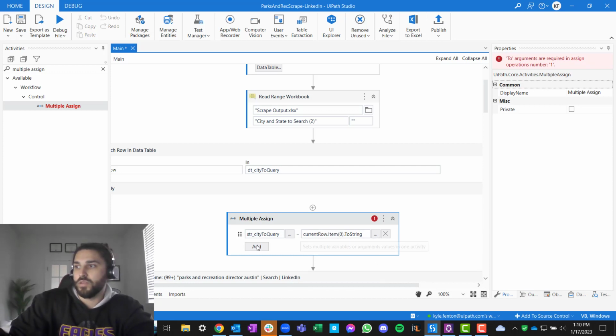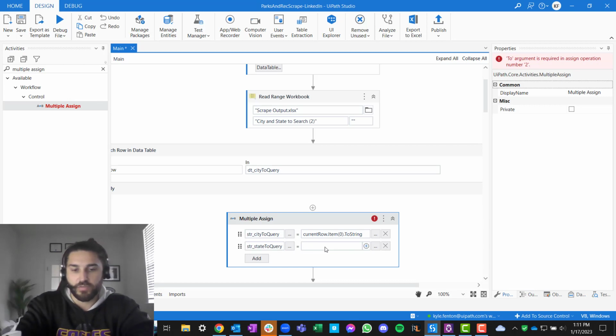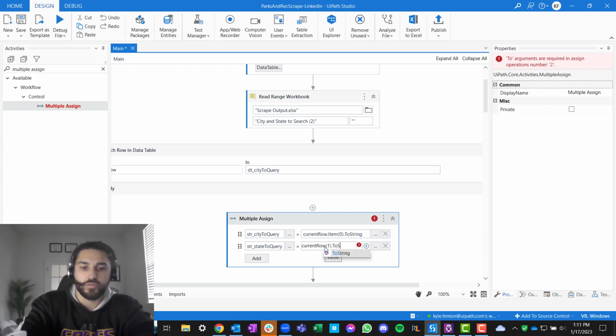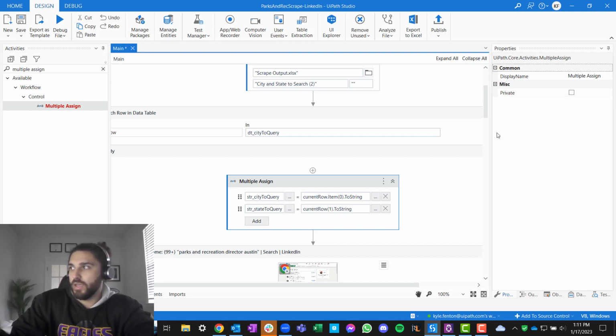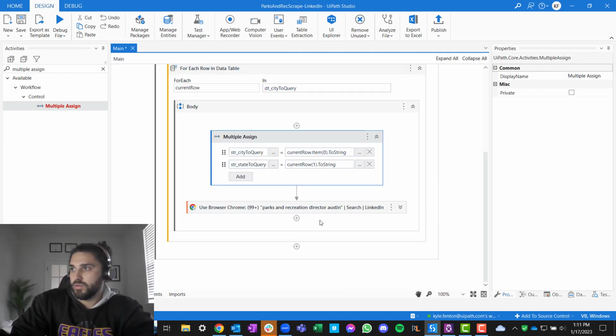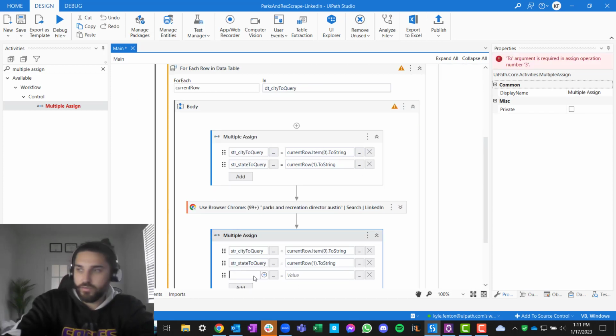And then this one's going to be state to query. Even though we're not querying it, we're just writing it back, and I'm just giving it a value just to do it. 1 to string. Okay, so we have those, right? And then at the end of this whole thing that we do, right, let's add the int counter here, right?